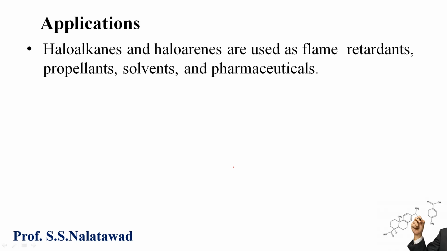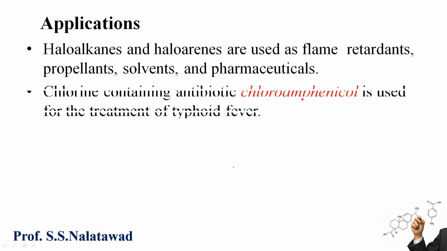Propellants are explosive-like substances that cause something to move or be displaced. As solvents, haloalkanes and haloarenes are used for non-polar compounds. And as pharmaceuticals, these are used as medicines.